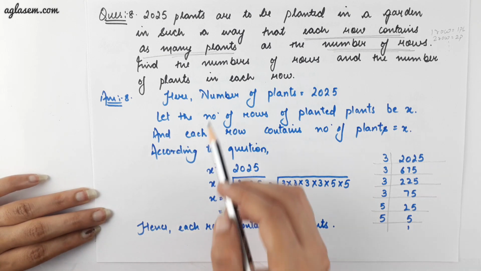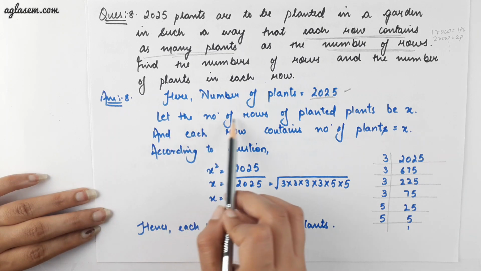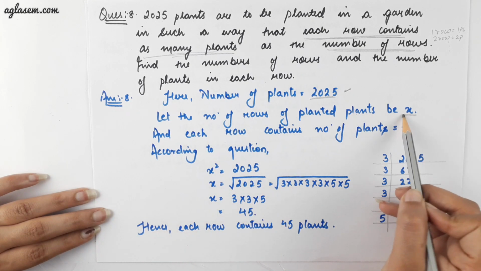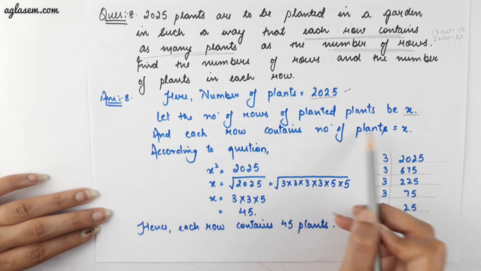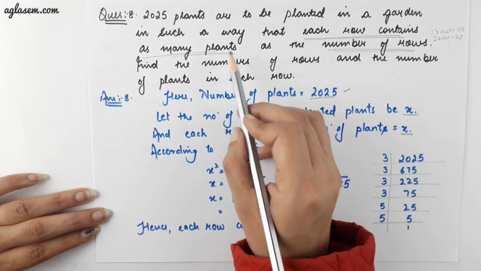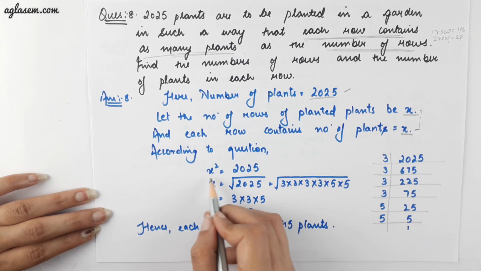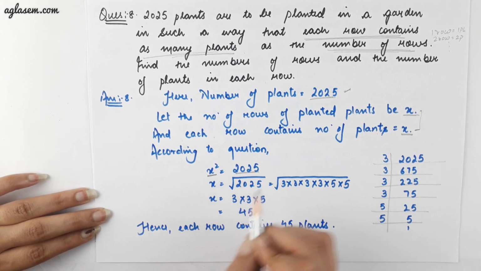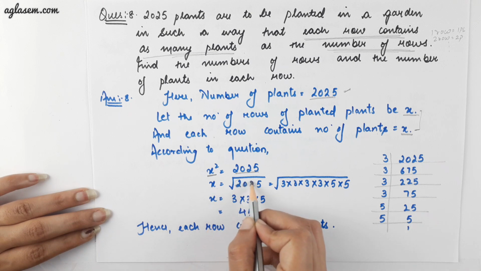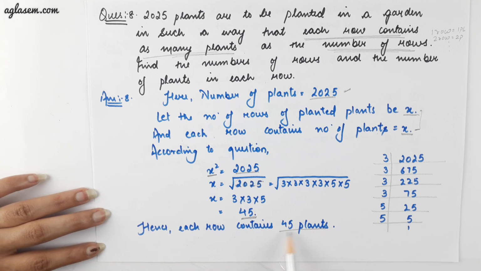So the solution of this is, number of plants is 2025, it is given. Therefore, let the number of rows of planted plants be x, and the number of plants in each row is equal to x also, because each row contains as many plants as the number of rows. By solving the equations we will get x square is equal to 2025. Therefore, x is equal to square root of 2025, and we know how to find the square root of such numbers. Therefore, x is equal to 45. Hence, each row contains 45 plants.